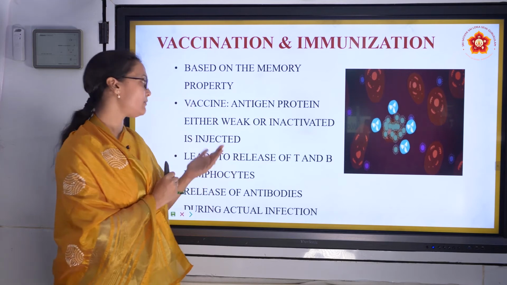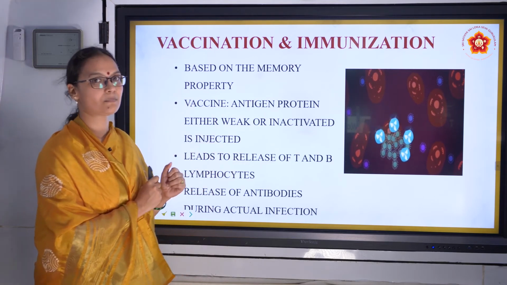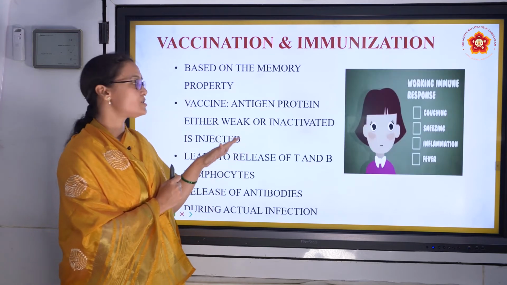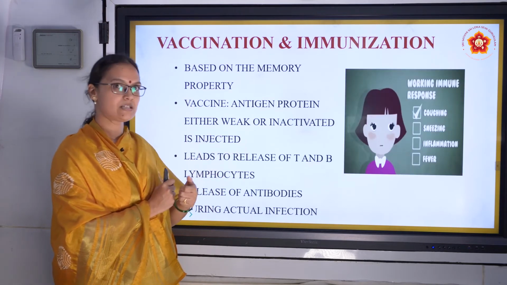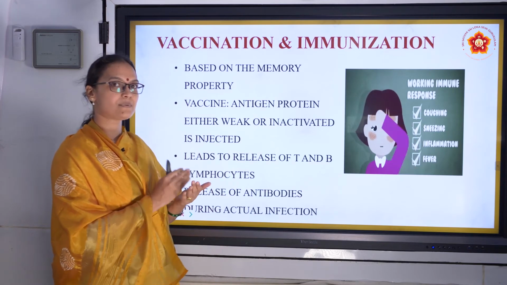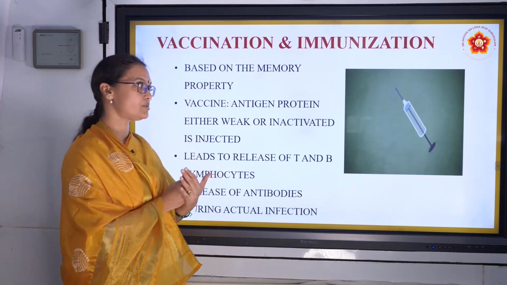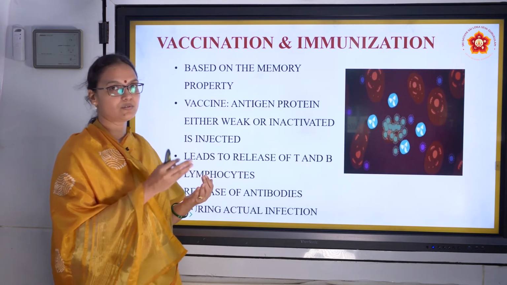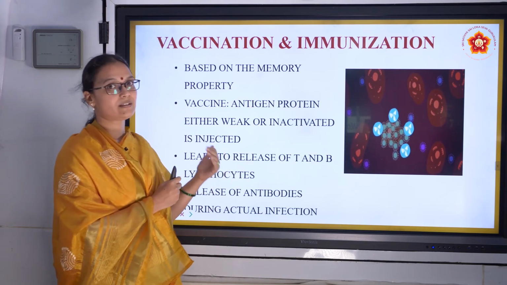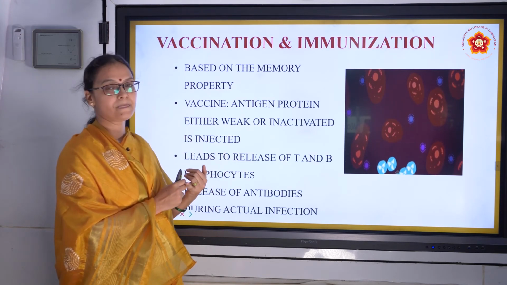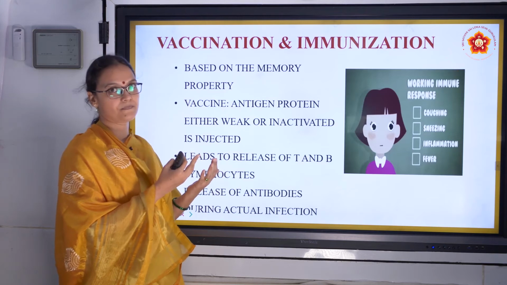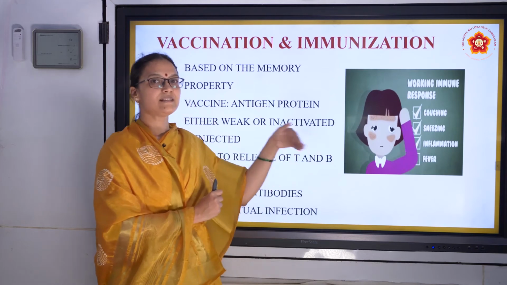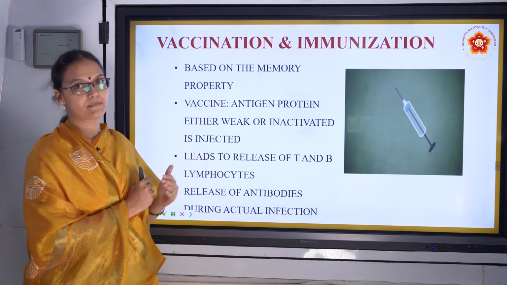What happens if they don't weaken it? If they directly inject the pathogen, we will develop the disease. They don't want that to happen, right? So they make it weak and inject it into our body. What happens as soon as the weak pathogen enters our body? The response is the primary response: fever, cold, cough, whatever. That's why children, when they're given vaccination, develop fever. This is their response to the injection, right? See here, they're showing fever, inflammation, sneezing, cough. These are all responses of the body. This is the primary response.